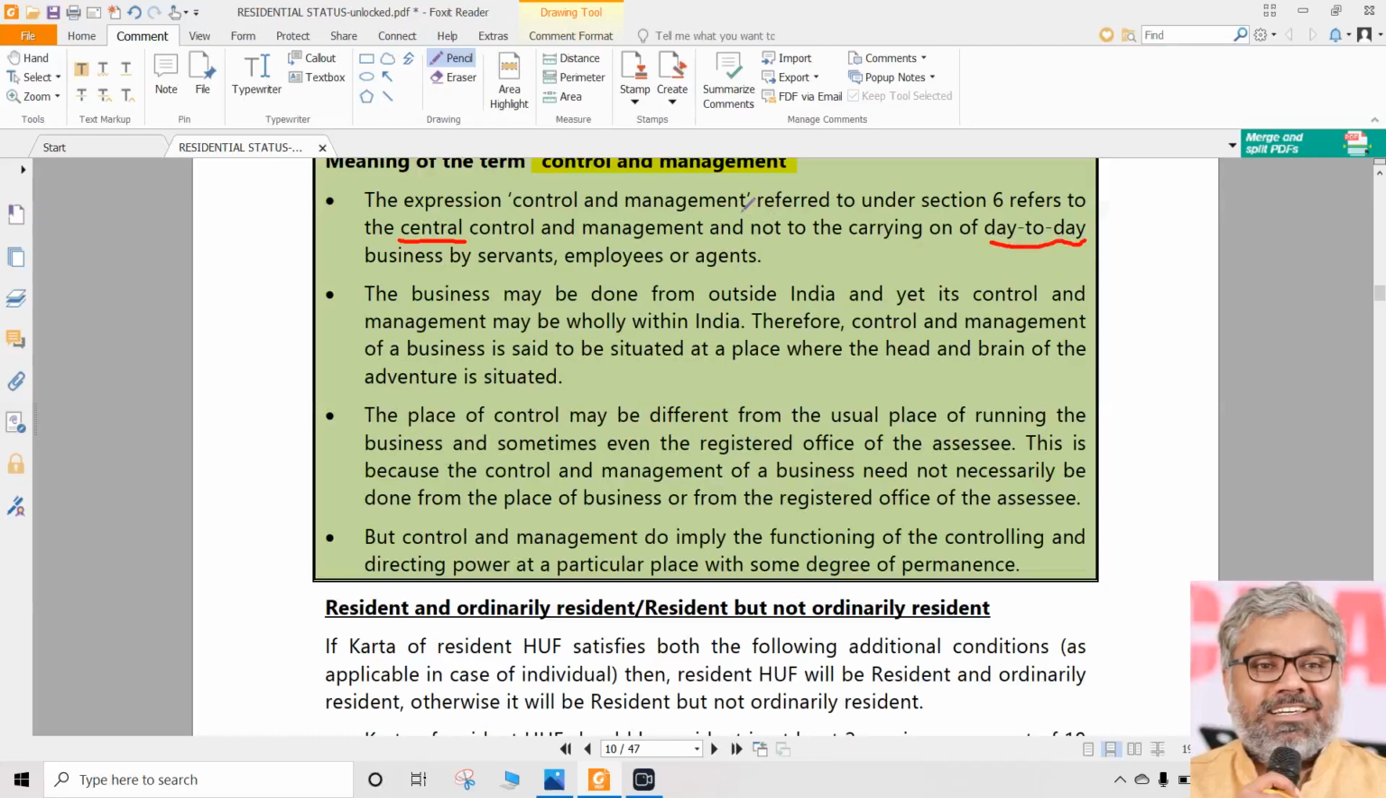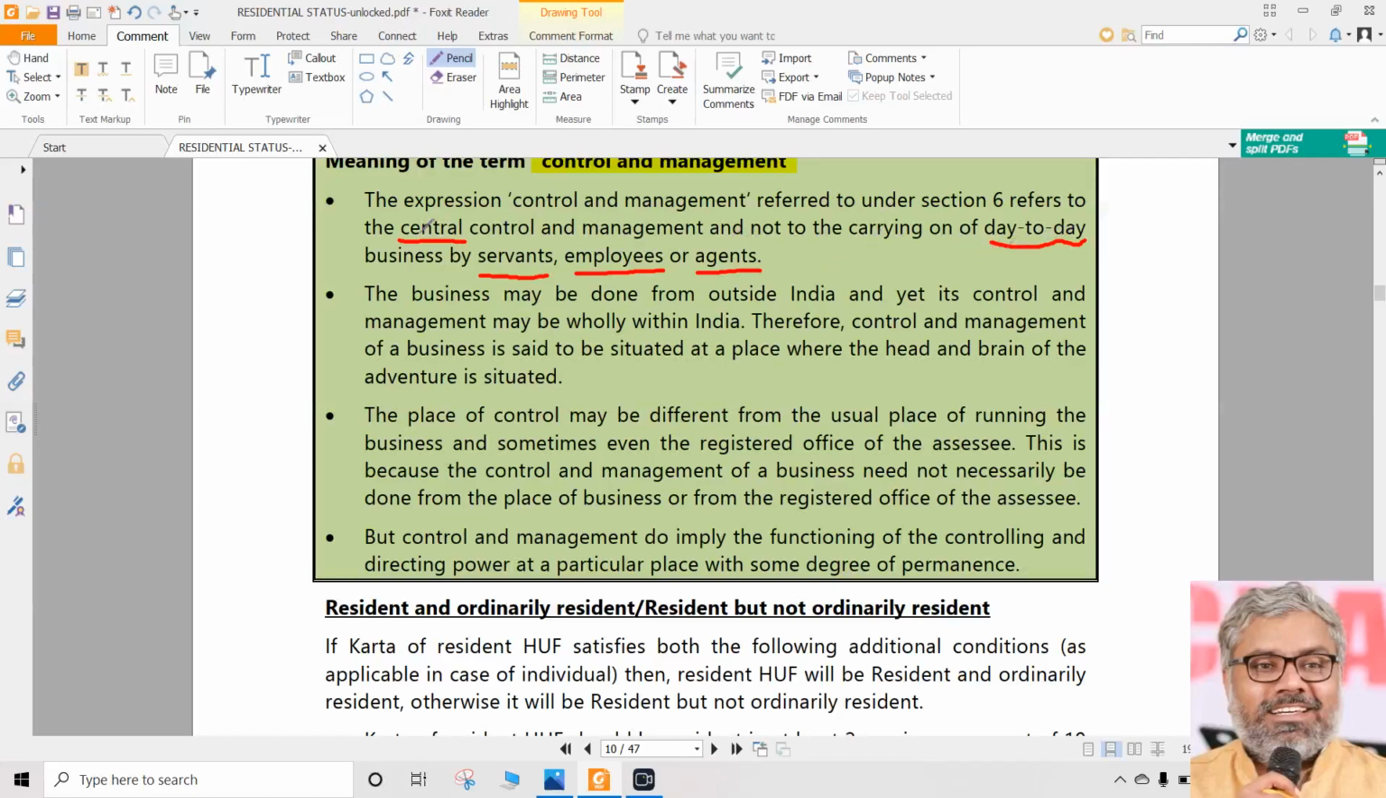It is not the activities done by servants or employees or agents that are important. That is not control and management. That is really operations. Operations is day-to-day business, day-to-day activities. That is not what we are talking about. If that is in India also, it doesn't matter. We cannot say control and management is in India as long as the central control and management is outside India,